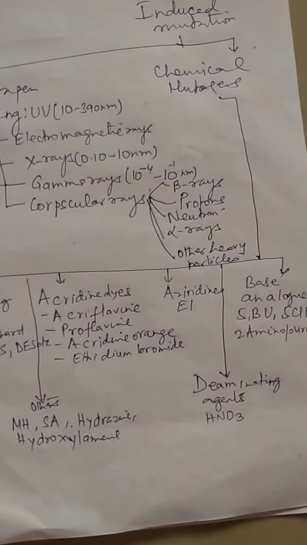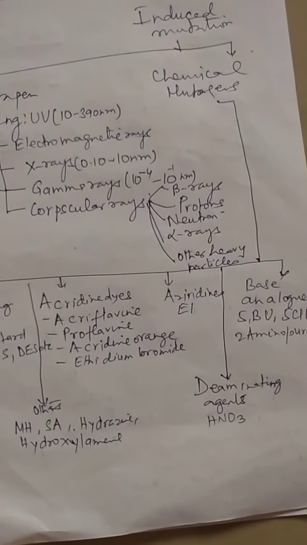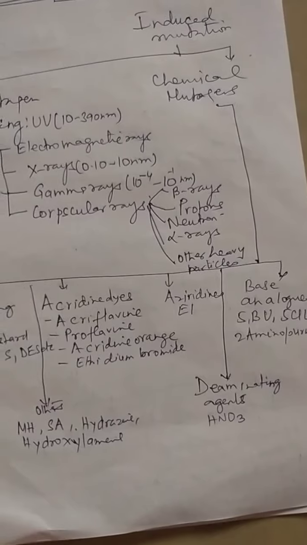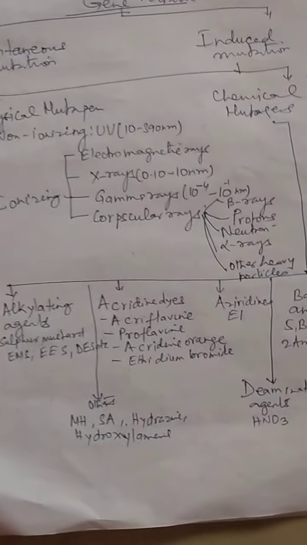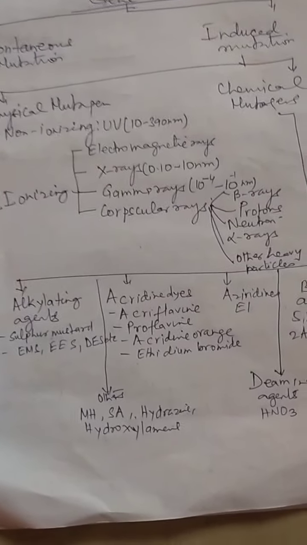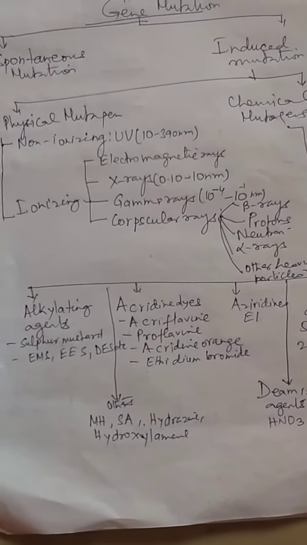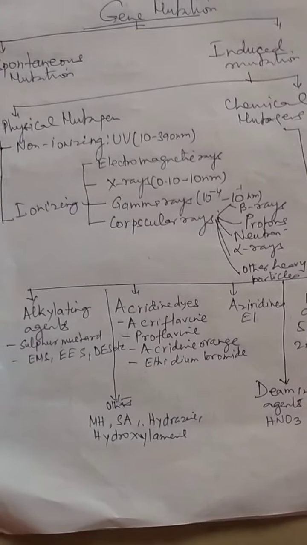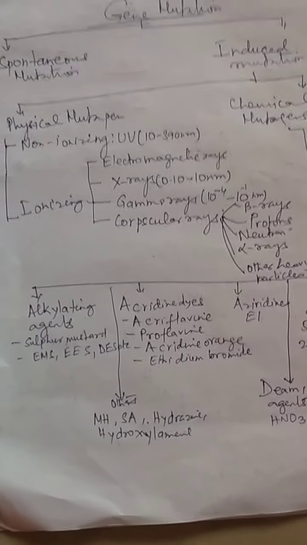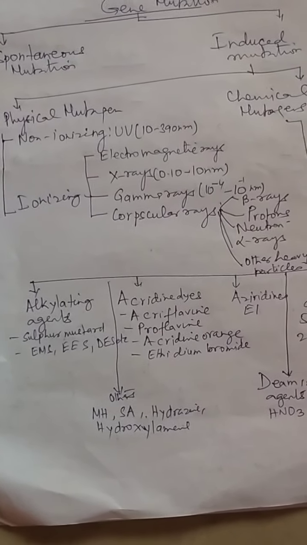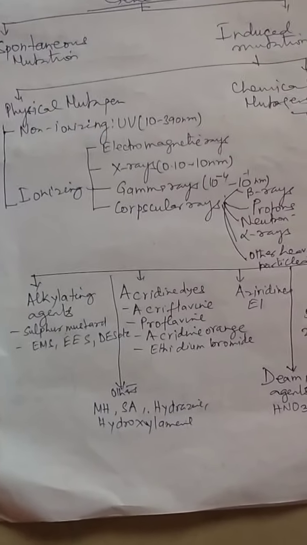Now fifth is deaminating agents, that is nitrous acid HNO2 and others. Maleic hydrazide MH, sodium azide SA, hydrazine and hydroxylamine.